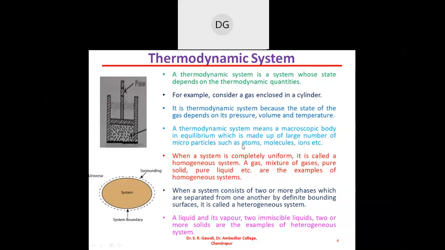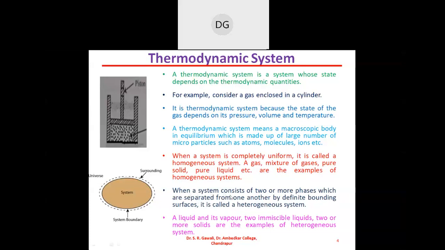So, thermodynamic systems are of two types actually. There are the homogeneous system and the heterogeneous system. We have seen the homogeneous system, and what is the homogeneous system? When a system is completely uniform, it is called a homogeneous system, and examples are a gas or mixture of gases, pure solid, pure liquid, etc. Now, we will see the heterogeneous system.